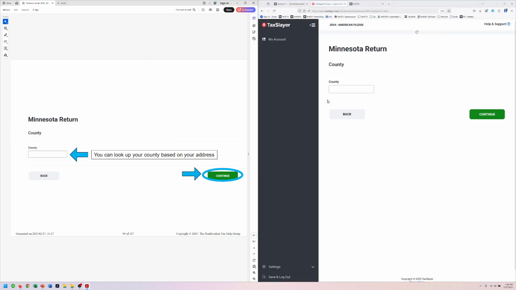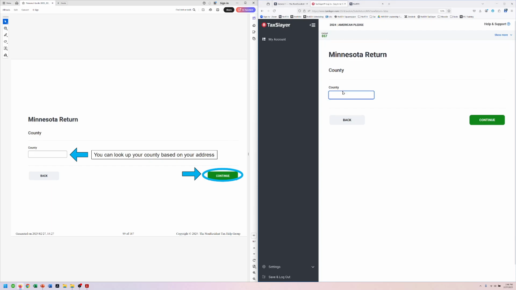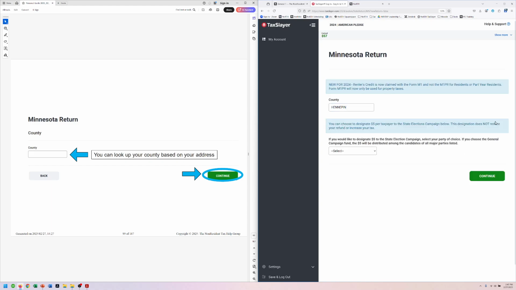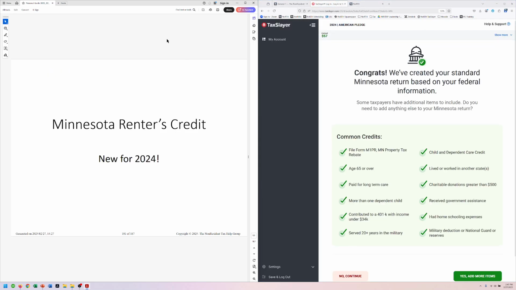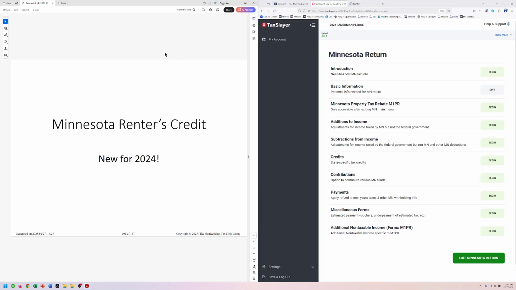All right, we're going to enter the county that she was in. If you don't know the county and you ever need to look it up, you can probably just Google it. That's the easiest way to do it. Enter your address, what county am I in, and you can find it. All right, and then we're going to continue. All right, okay, so we created the return, and now we're going to go yes here to talk about the